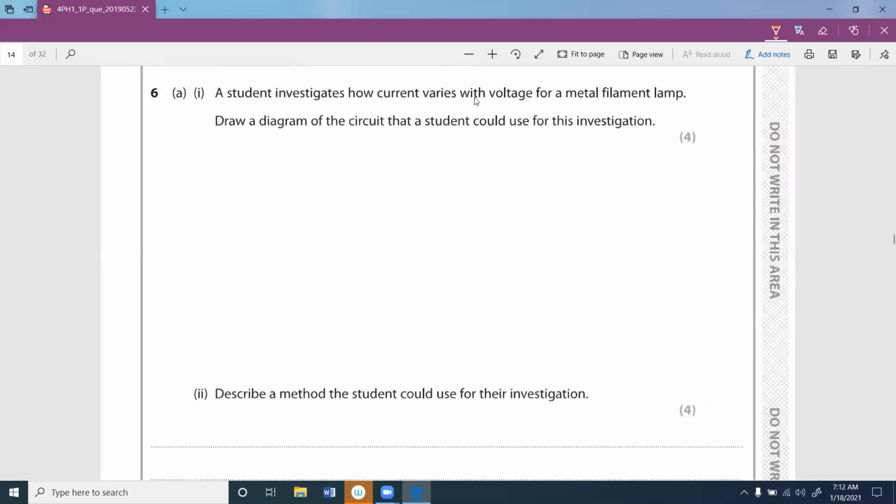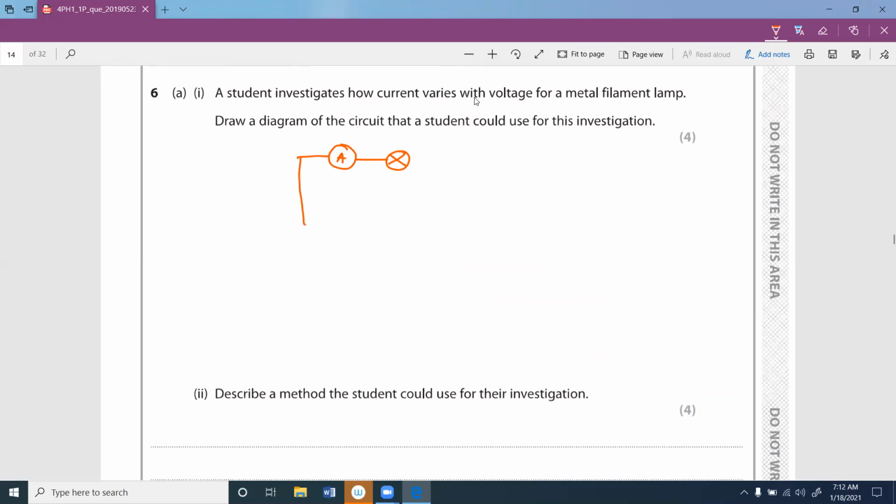A student investigates how the current varies with voltage in a filament lamp. Draw a diagram of the circuit the student could use in this investigation. So, to investigate how the current varies with voltage, there should be a bulb you need to measure. You need to measure the current, and to measure the current you have to put an ammeter in series with it, right?